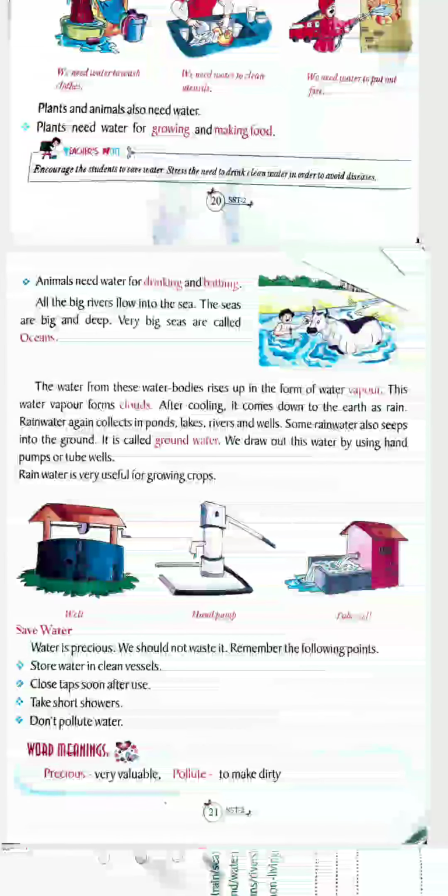After that, these rain bearing clouds become cool. Whenever they get cool, they turn into small droplets of water and come down to the earth as rain. So in this way it rains. Rainwater again collects in the ponds, lakes, rivers and wells. Some rainwater also seeps into the ground.